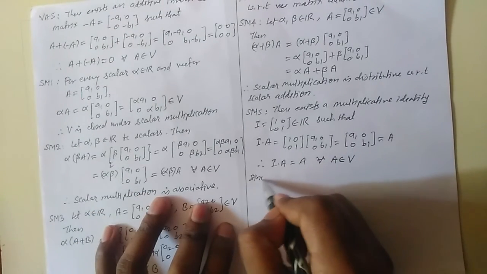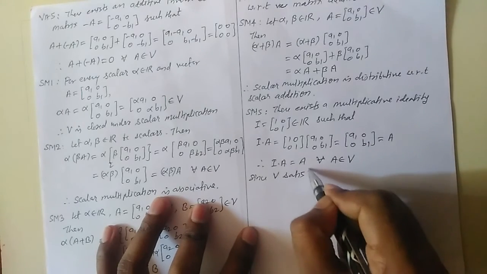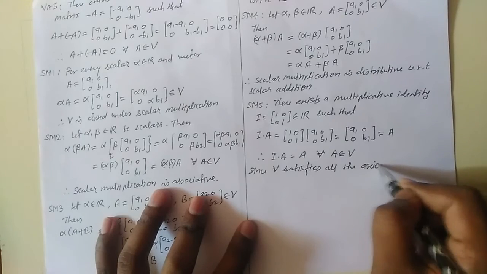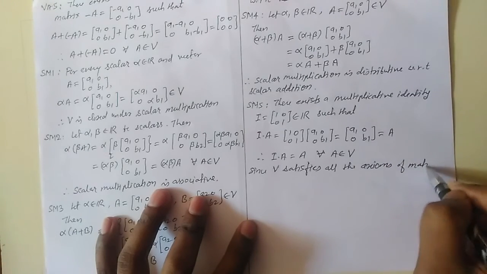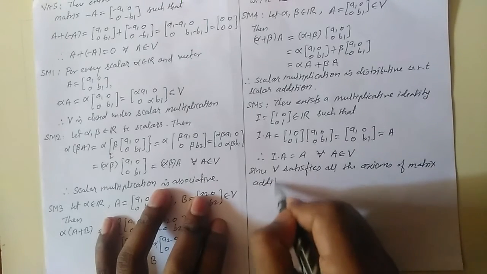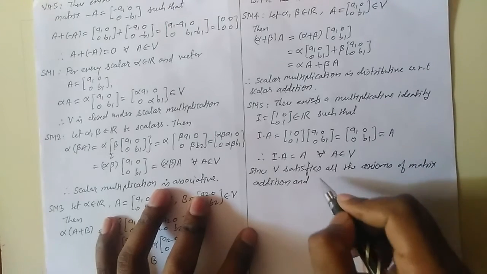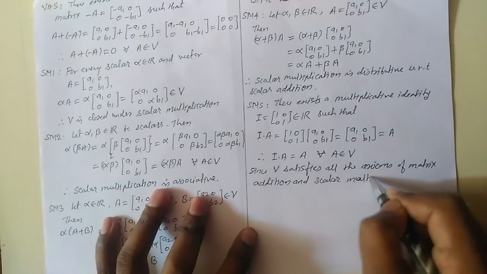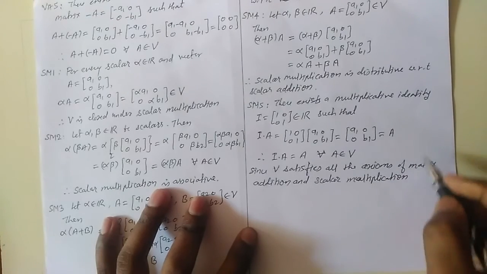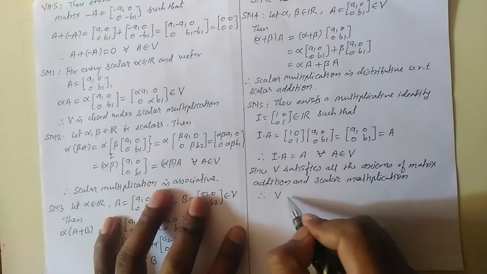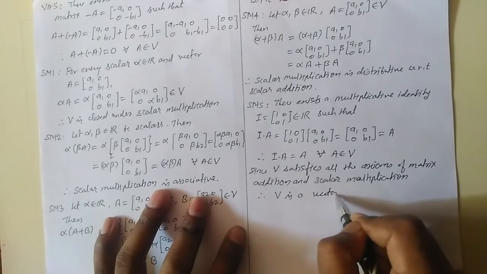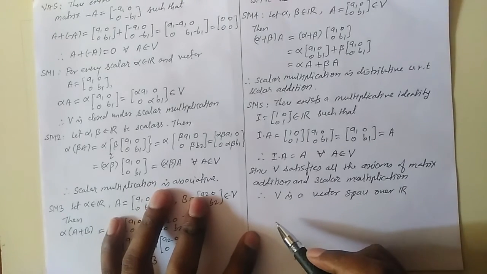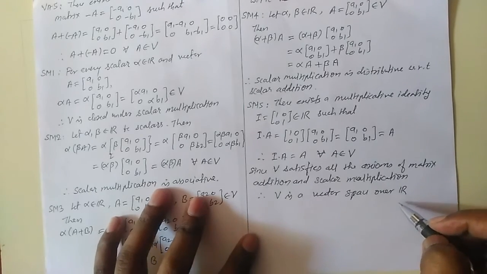So since V satisfies all the axioms of matrix addition and scalar multiplication, therefore we can say that V is a vector space over R. So therefore the set of all 2 cross 2 matrices over a field R forms a vector space. So this completes the problem.